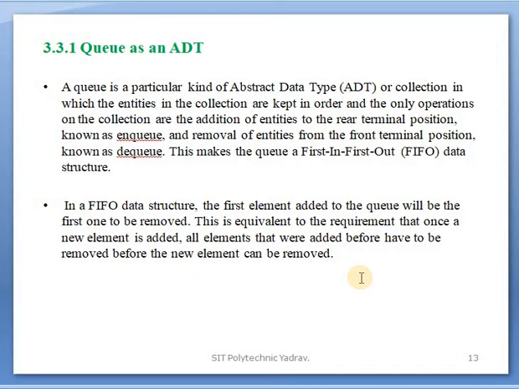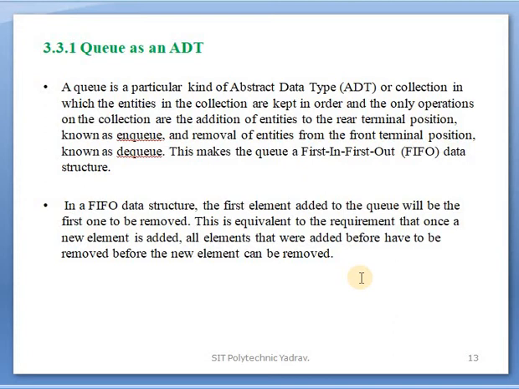In short, a queue is an ADT, where the first in first out principle is used. Through the rear terminal position, additions of entities are called enqueue, and at the front terminal position, removing the entities or elements is called dequeue. So enqueue and dequeue are the functions used in a queue.